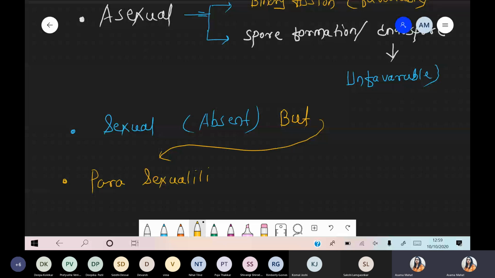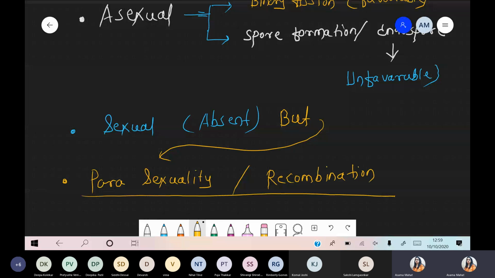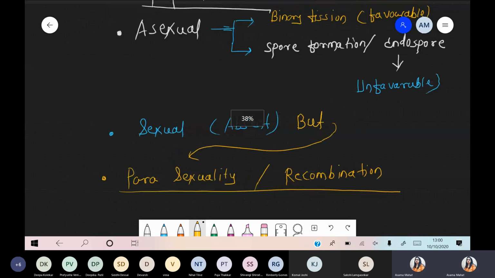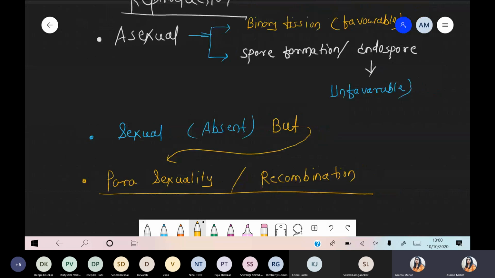Whenever we talk about parasexuality, we are simply talking about the recombination process. So quickly, we are talking about two important steps in bacteria: the meaning of parasexuality, and how spores form under unfavorable conditions.